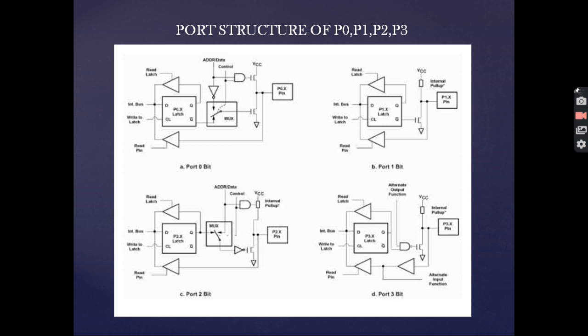And for this reason, port 1, port 2 and port 3 have the internal pull-up resistors. The latch and the multiplexers, all of these together act like a complex system so that the proper functioning of the port can be done.